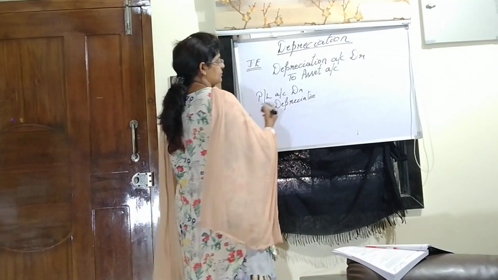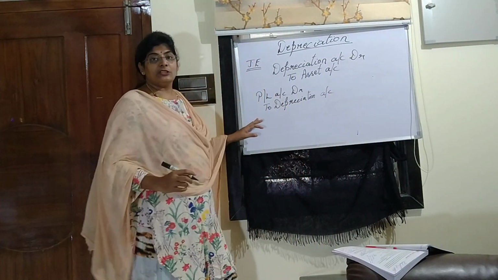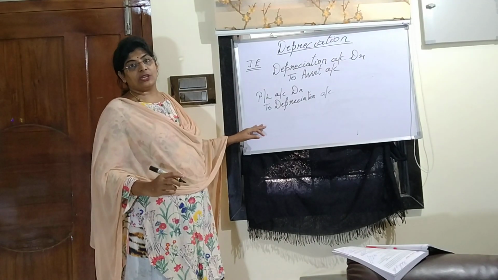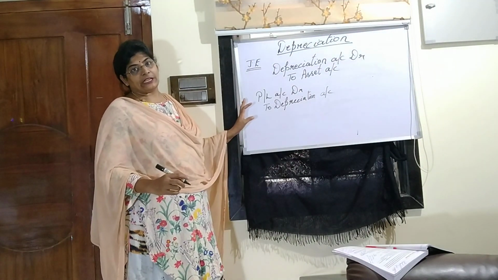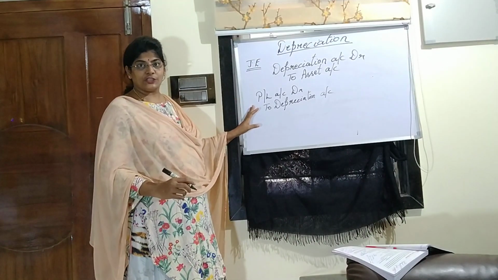So please be prepared. Profit and loss account debited to depreciation account. The description will be: depreciation transferred to profit and loss account. So this is going to be your third journal entry.